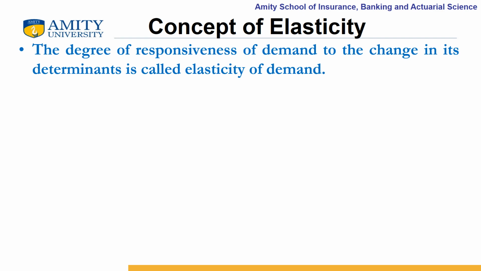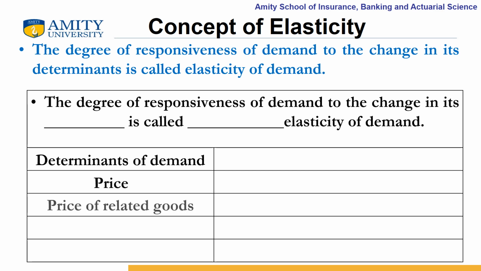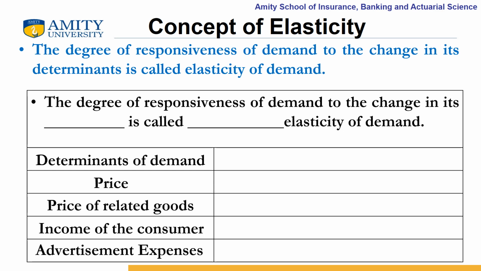So the degree of responsiveness of demand to the change in its determinants is called elasticity of demand. It is known as elasticity of demand of that determinant. You must have studied various determinants of demand which affect the demand of the commodity. For example, price, price of related goods, income of the consumer, and advertisement expenses.